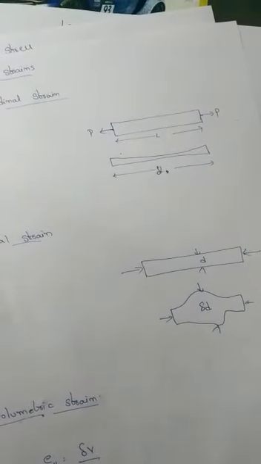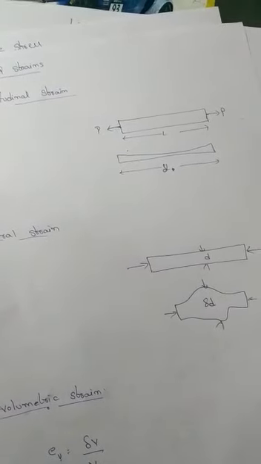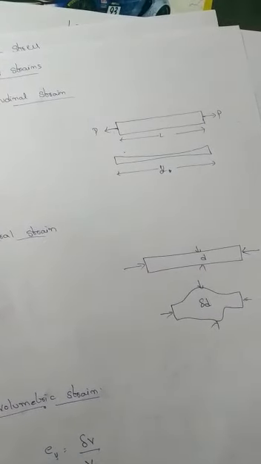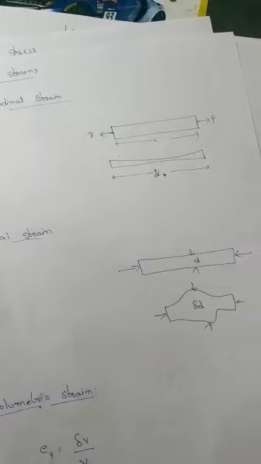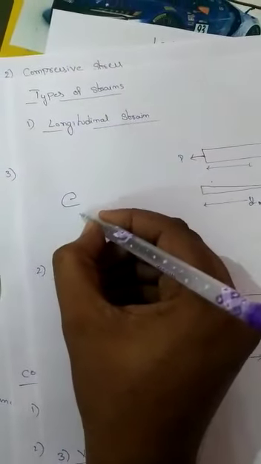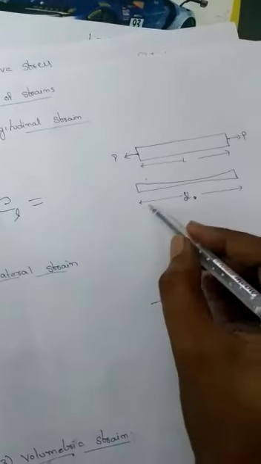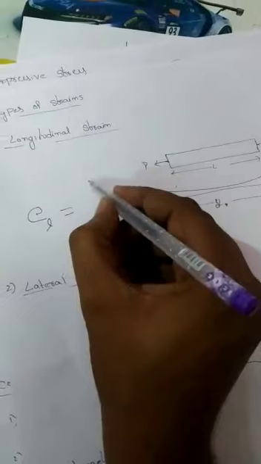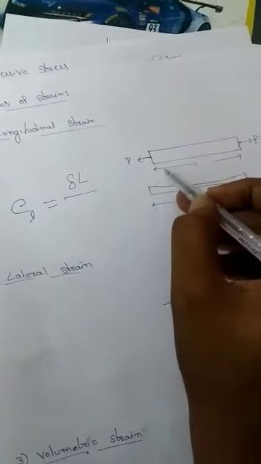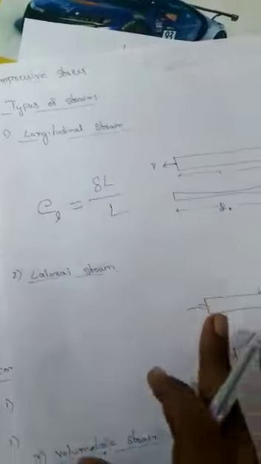Take a rubber band as an example: once we apply two pulls on it, in the middle part the area will decrease and the length automatically increases. So the longitudinal strain EL is equal to the change in length, delta L, divided by the original length of the object.